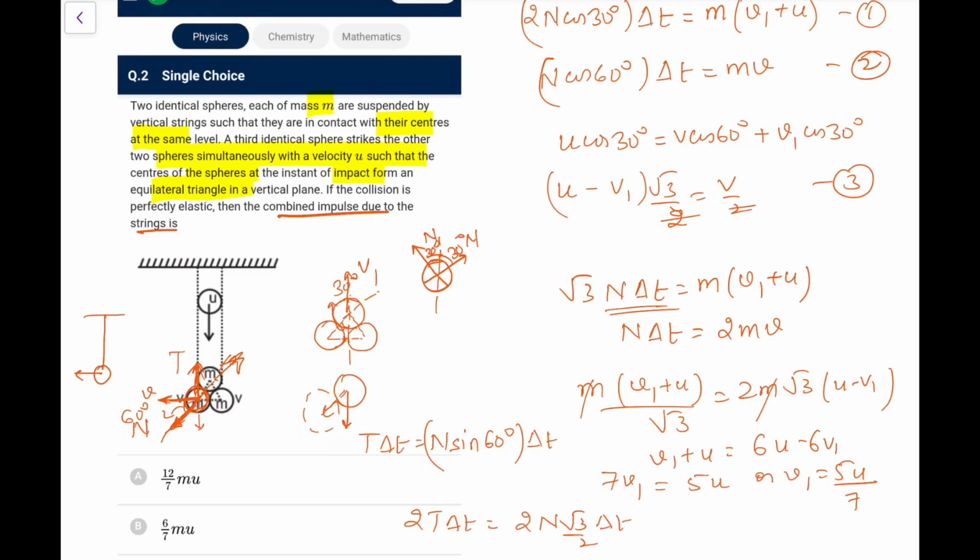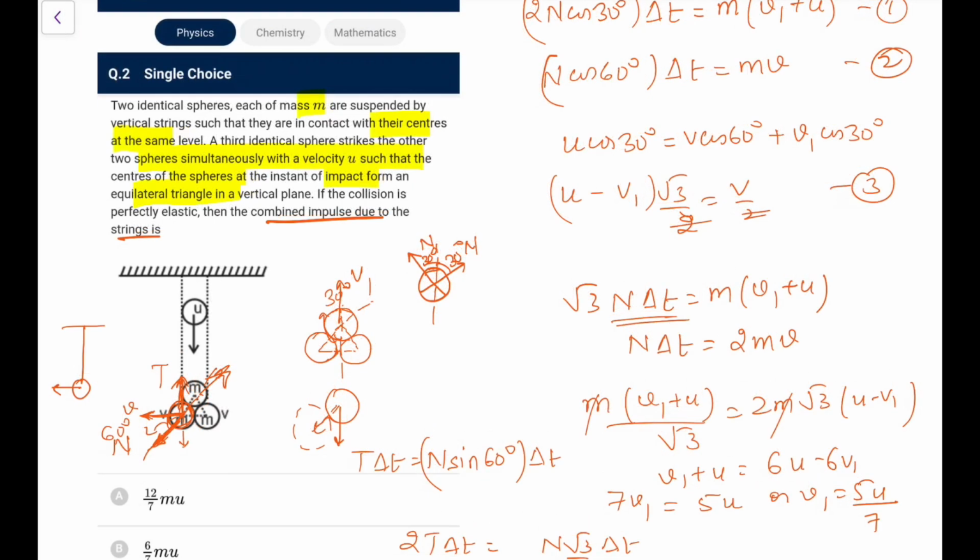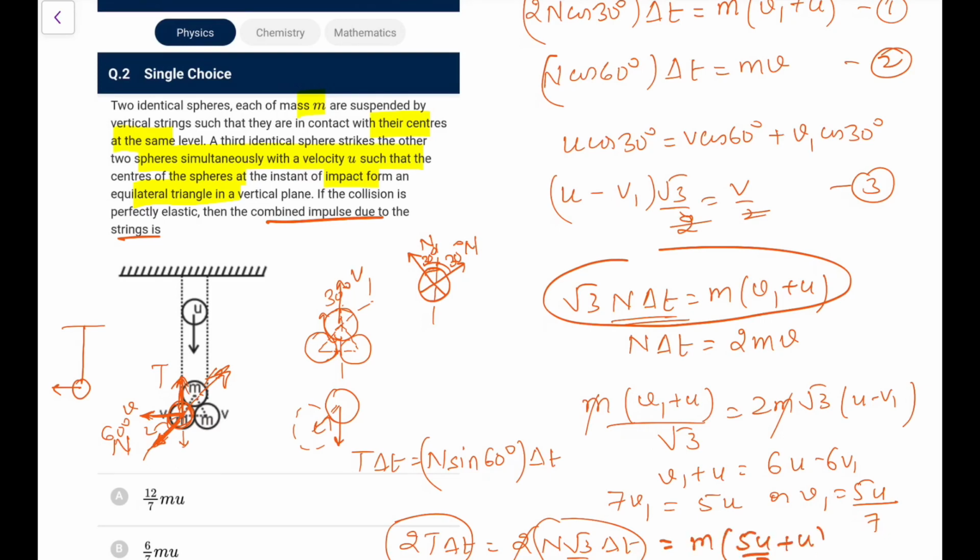That is what I can make out. Cancelling this 2 and 2. Now what I have, N root 3 delta t, that is the impulse, and I had this term here, so this is going to be the answer, m(v1 plus u). v1 is 5u by 7, so 5u by 7 plus u, so what I get now is 12mu by 7. So this option is A.